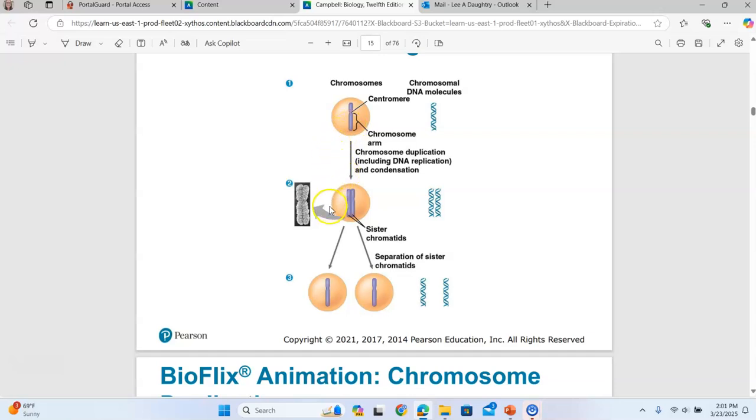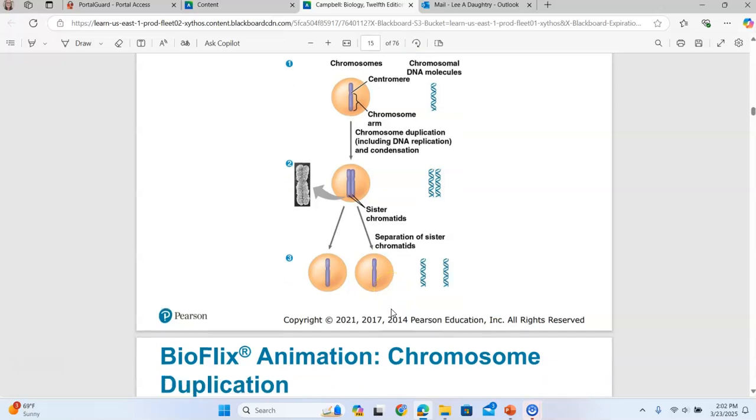And then during interphase, those chromosomes would replicate, and each chromosome would have a copy. So they are now called sister chromatids. They're attached at a region called the centromere. And then during mitosis, those sister chromatids separate so that each daughter cell gets a copy.